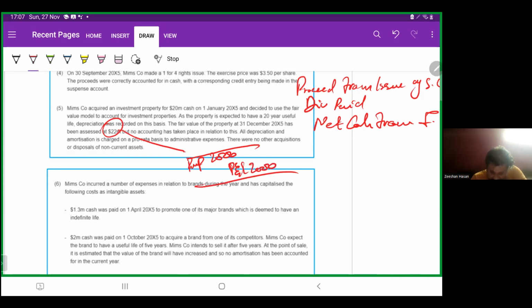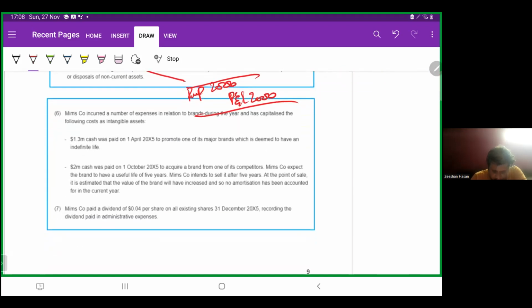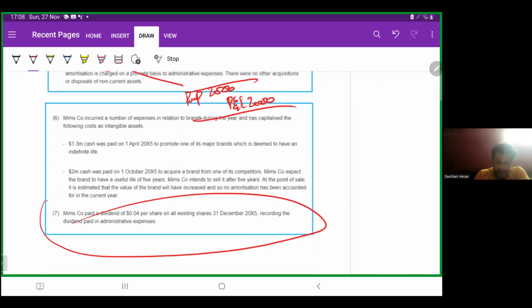Meme's company incurred a number of expenses in relation to brands during the year and capitalized the following costs. 1.3 million cash was paid on 1st April to promote one of its major brands, which is deemed to have an indefinite life. 2 million cash was paid on 1st October to acquire a brand from one of its competitors. Meme's company expects the brand to have a useful life of 5 years. Meme's company intends to sell it after 5 years, and at the point of sale it is estimated that the value of the brand will have increased, and so amortization has been accounted for. Meme's company paid a dividend of 0.04 per share on all existing shares, recording the dividend paid in admin expenses. Well done.